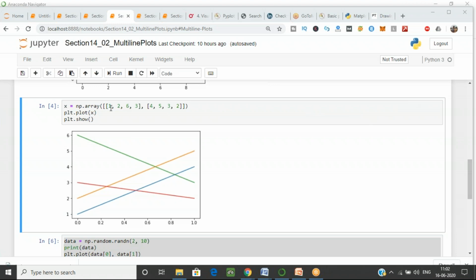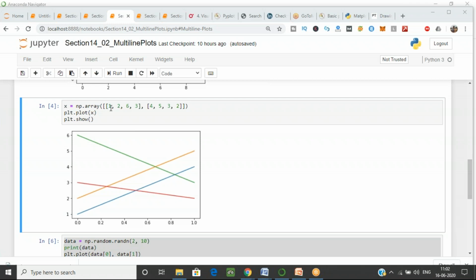So we have the values, you can plot 1, 4. Now you have the line 1, 4, 2, 5, 6, 3 and the 3, 2. So you are having these 4 plots. So you have 4 lines. But you are having the x value. Then how can you plot that?